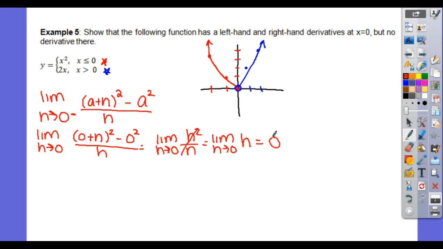So it would be 0. How about the limit as h approaches 0 from the right? So now we're talking about this function here. So that's like 2a plus h minus 2a all over h.